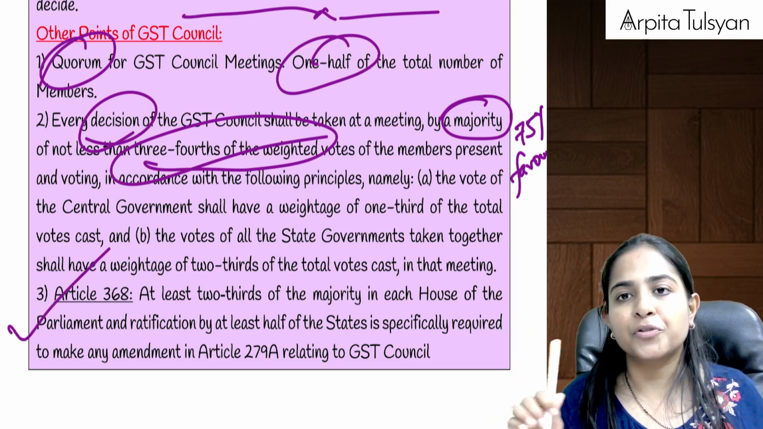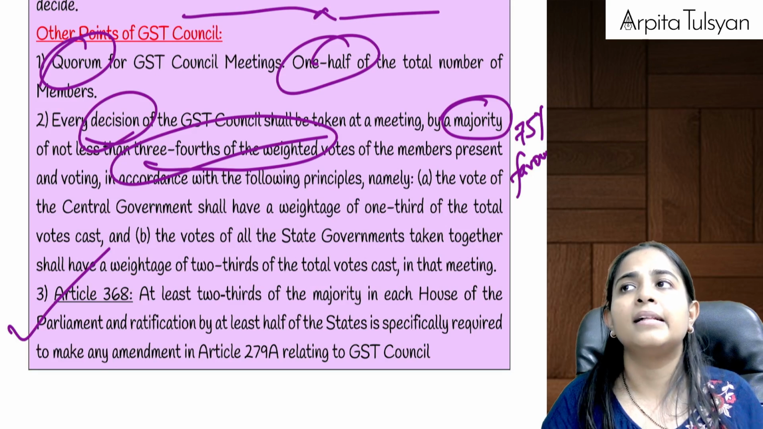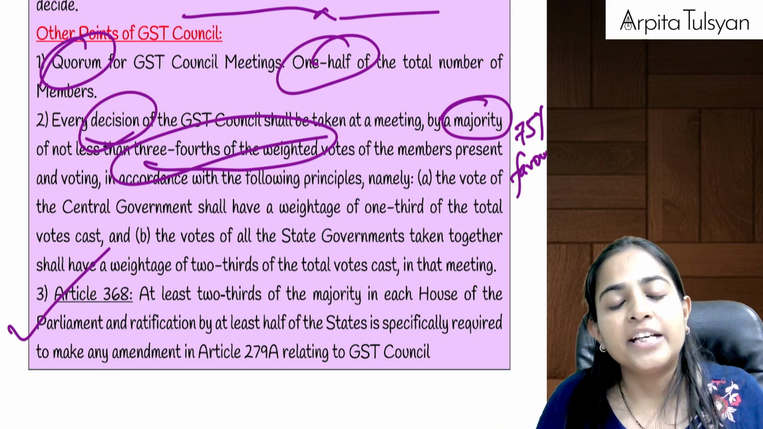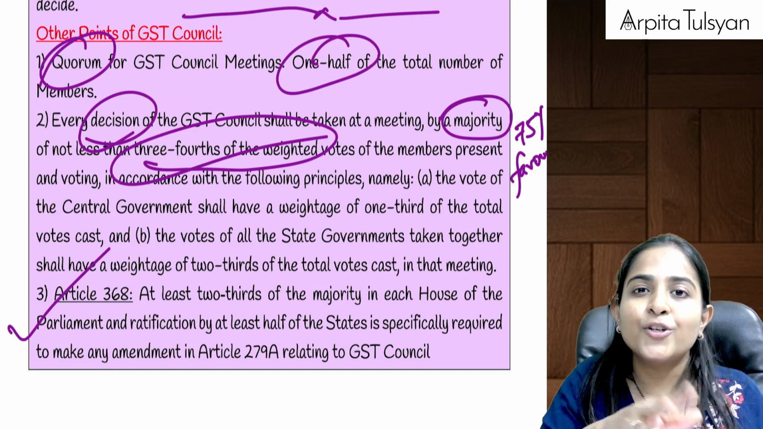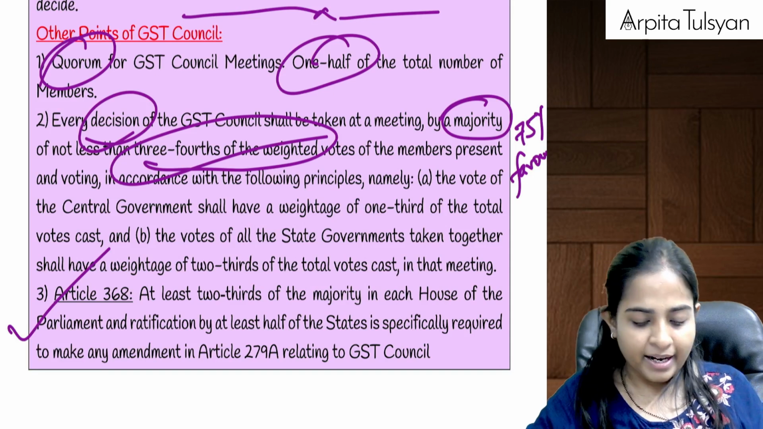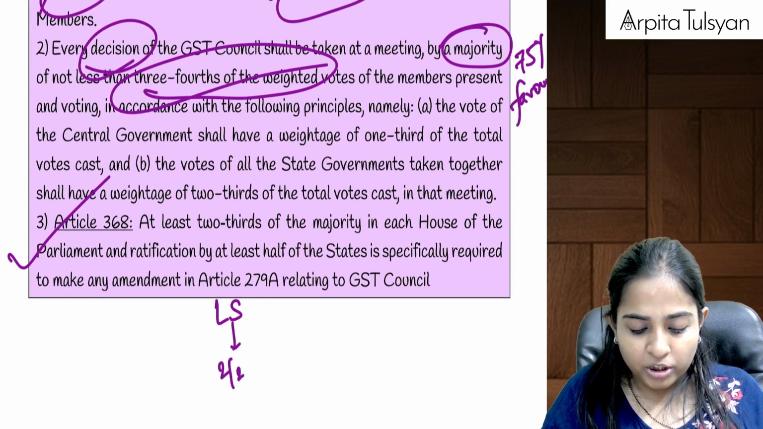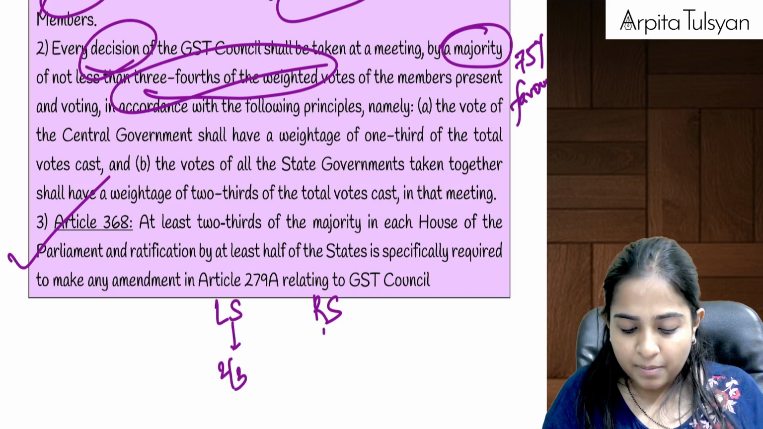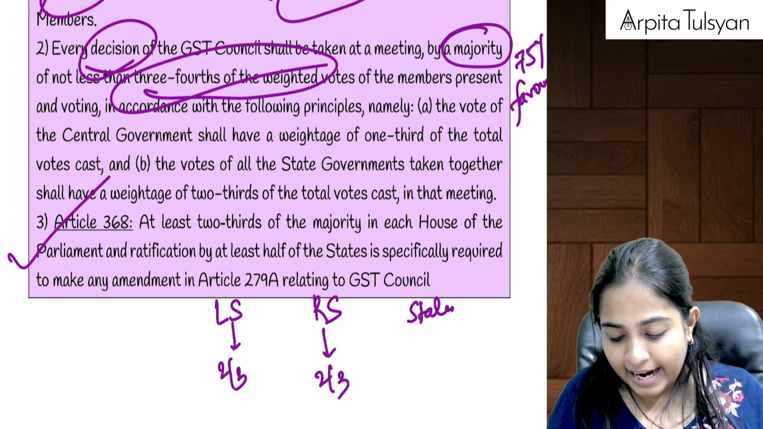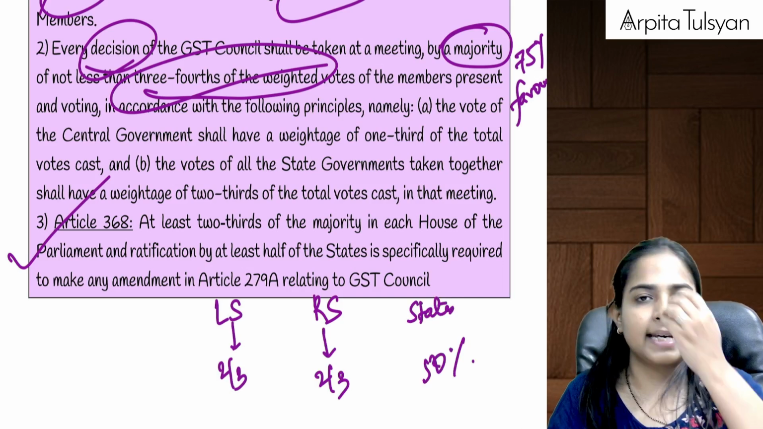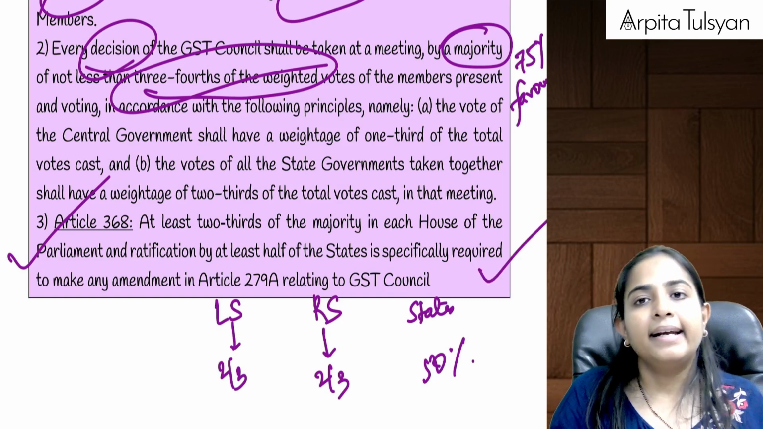And the last one is Article 368. This is not a new article, but they said in this article that if you want to make any changes in the constitution of the GST Council, that can be done by 3 levels of approval. First, go to Lok Sabha and take 2/3 members' approval. Then go to Rajya Sabha and take 2/3 members' approval, and then go to the states. At least 50% of the states should say yes for changes in the GST Council, and only after that can the changes be made.